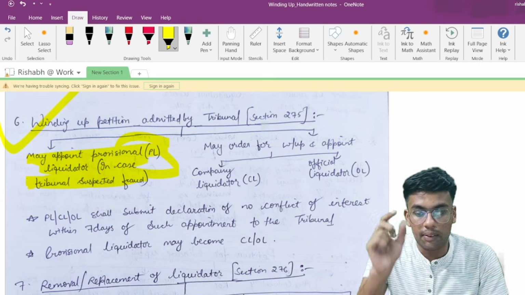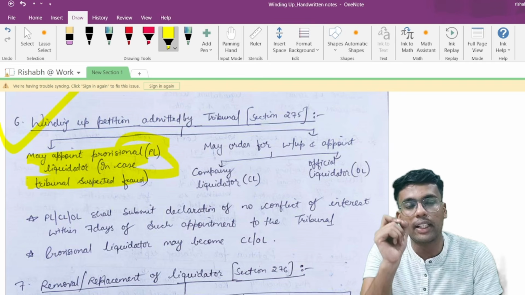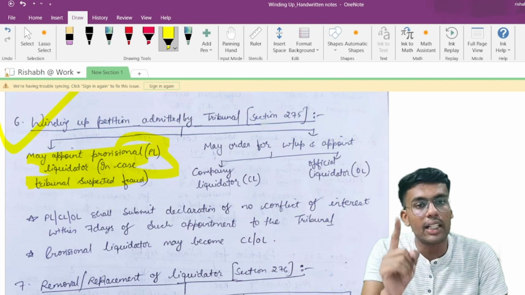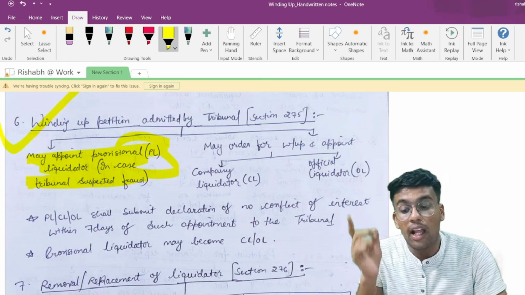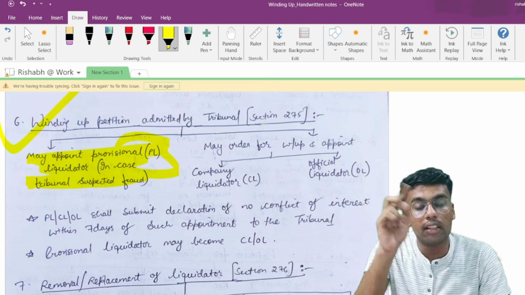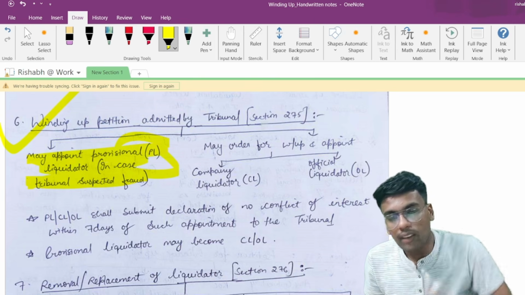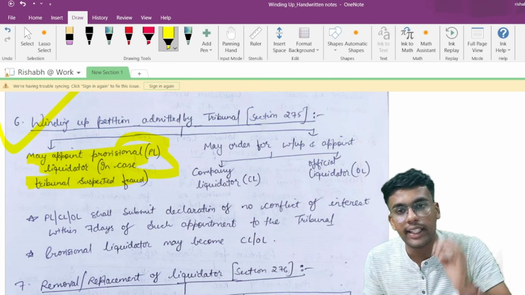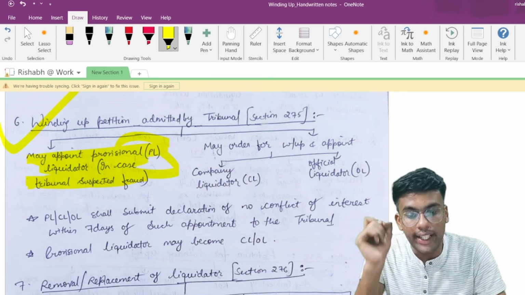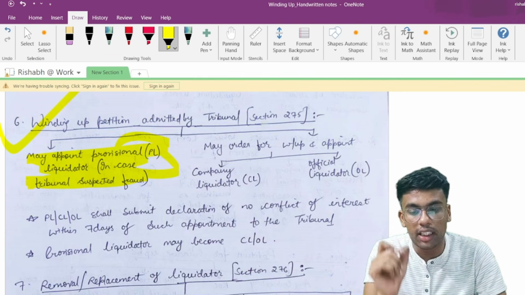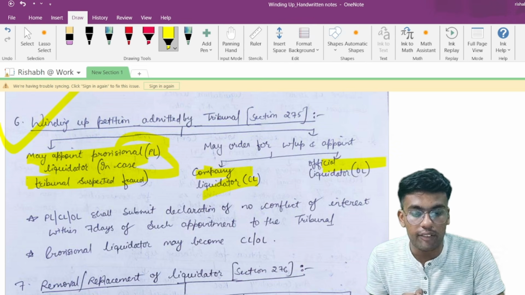Now, there are 2 circumstances once a winding up application is admitted by the tribunal. Either it may appoint provisional liquidator where there is any kind of suspicion with respect to fraud, or there may be a winding up order, which can be ordered by the tribunal in case the company is not having any kind of fraudulent activity. Upon passing of winding up order, the tribunal will appoint company liquidator or the official liquidator, as the case may be.